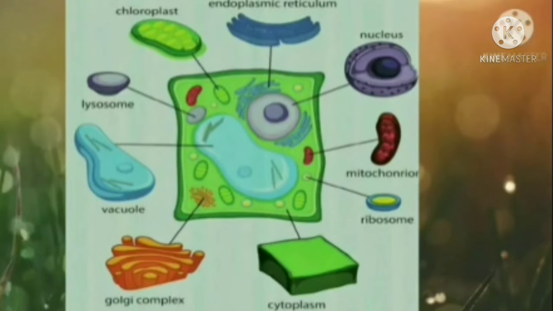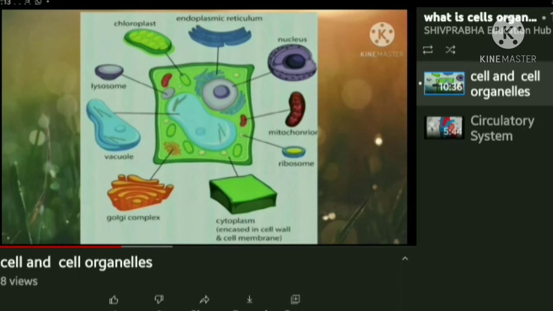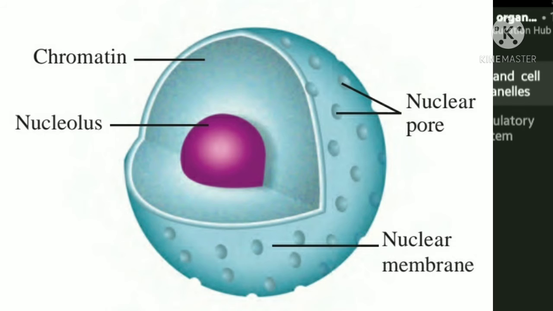Cell organelles. Those organs present in the cell we call the cell organelles. Cell organelles have their specific functions, except the nucleus and chloroplast.